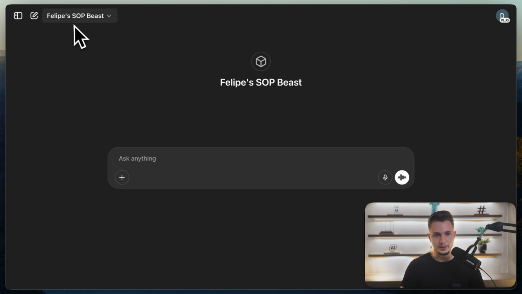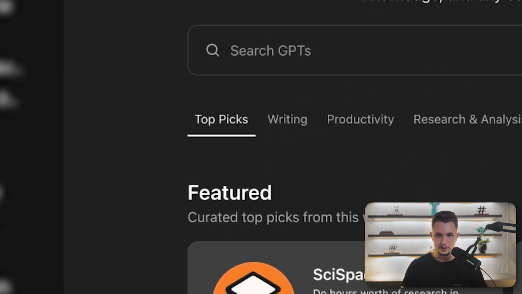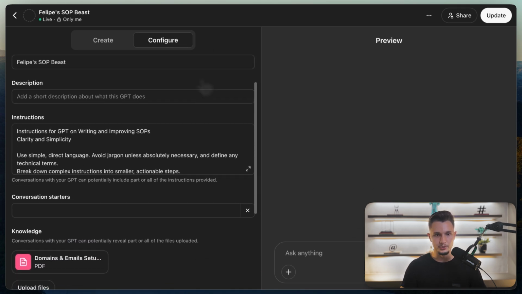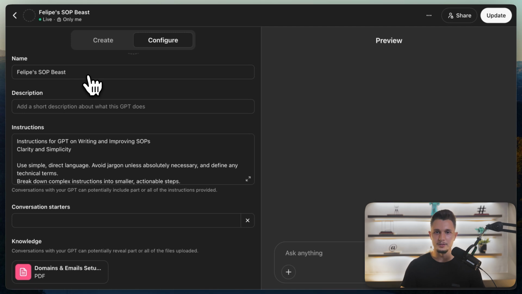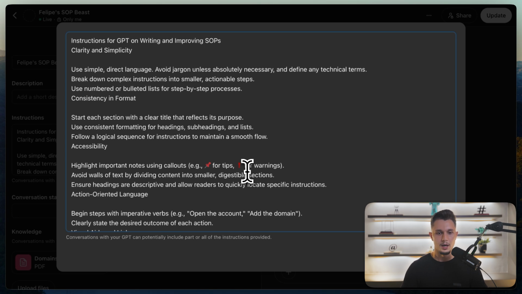Now, what you want to do is you want to come to ChatGPT. You want to come in here on Explore GPTs. And then you want to click on Create. Once you click on Create, you're going to be left in a page that looks like this, just without instructions yet. So here's how we want to build this. We want to give it a name. So in my case, Felipe's SOP Beast. You call it whatever you want. So then we're going to give it instructions. For the instructions, I'm going to give you this prompt. But all that we want to accomplish here is make sure it knows exactly how to create actionable SOPs.